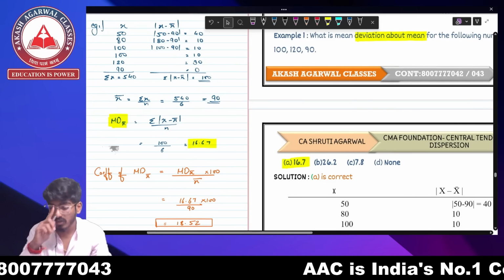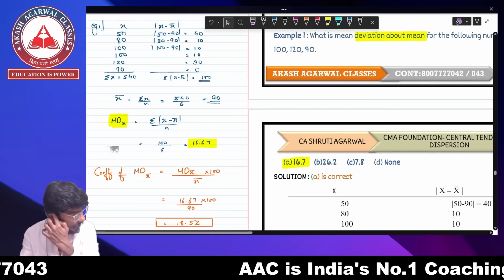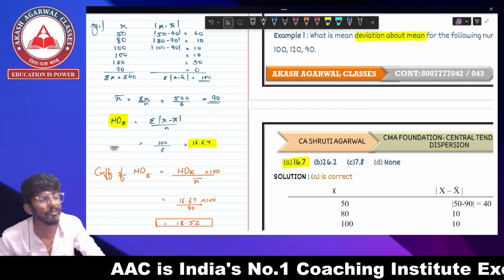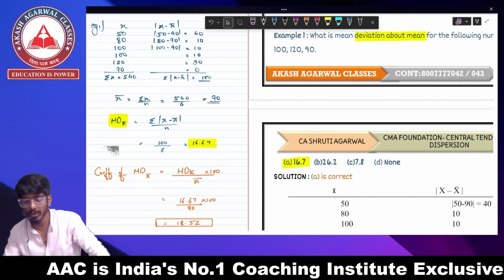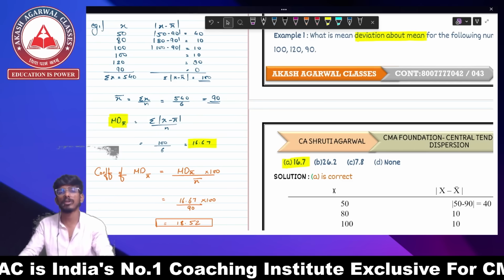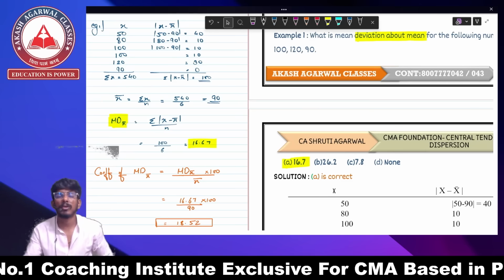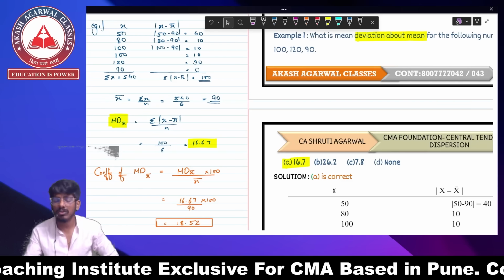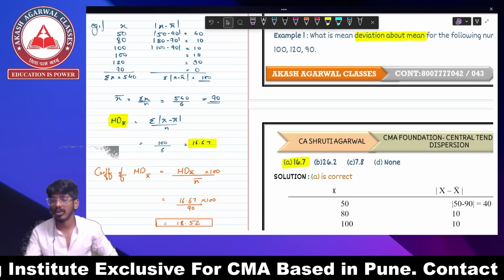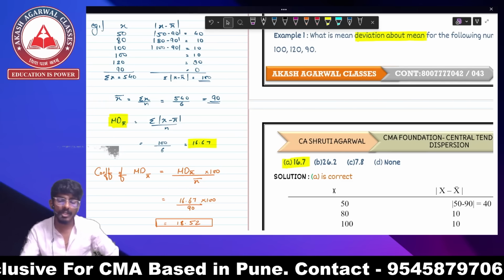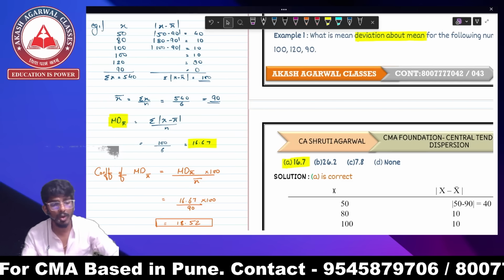What about the percentage? If your option is using the sign of percentage, then only are you going to use it. Mostly in your answers the percentage sign is not given, only the values are given, like only 18.52. So I just remove the percentage sign. So hopefully the mean deviation about mean part is clear to you all.